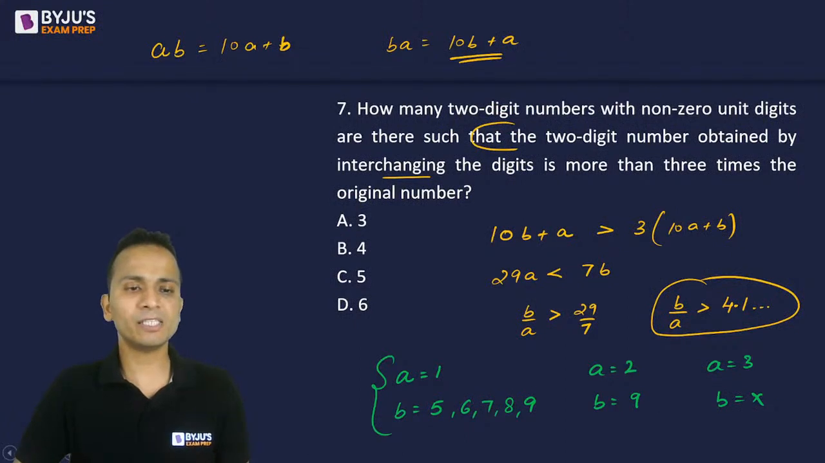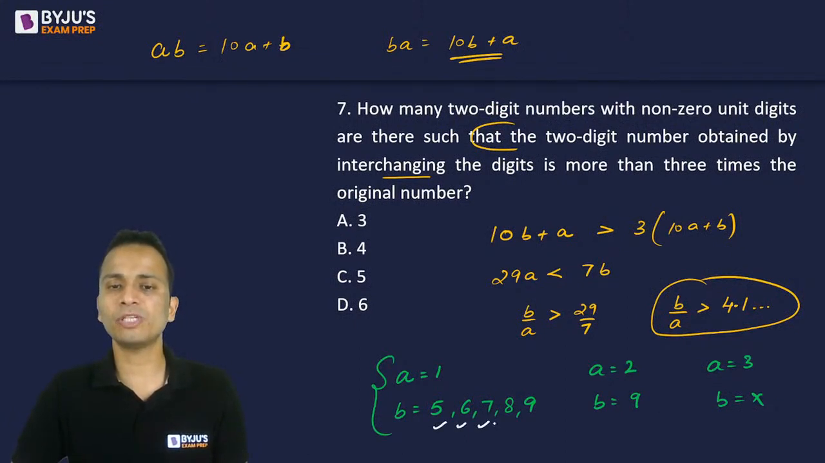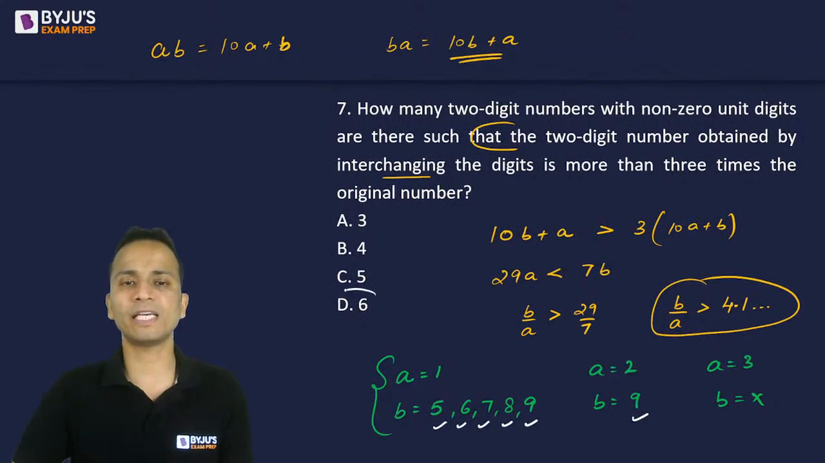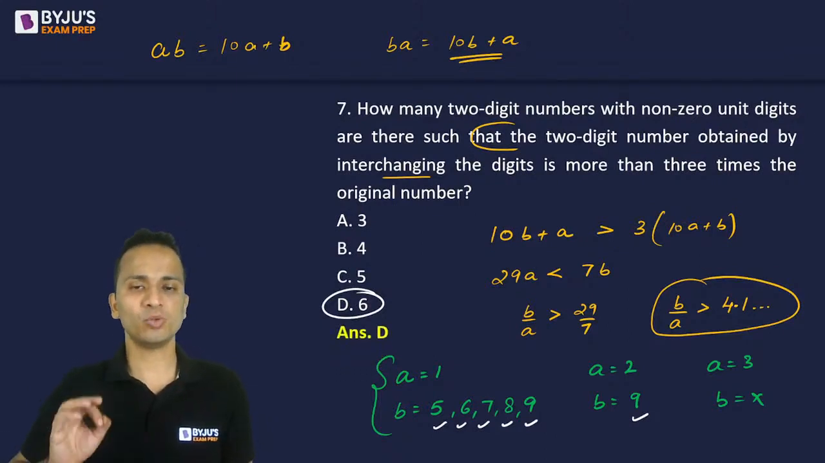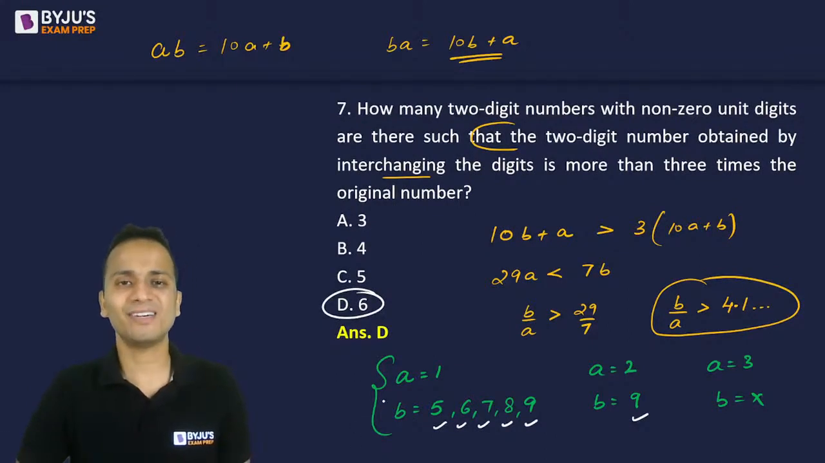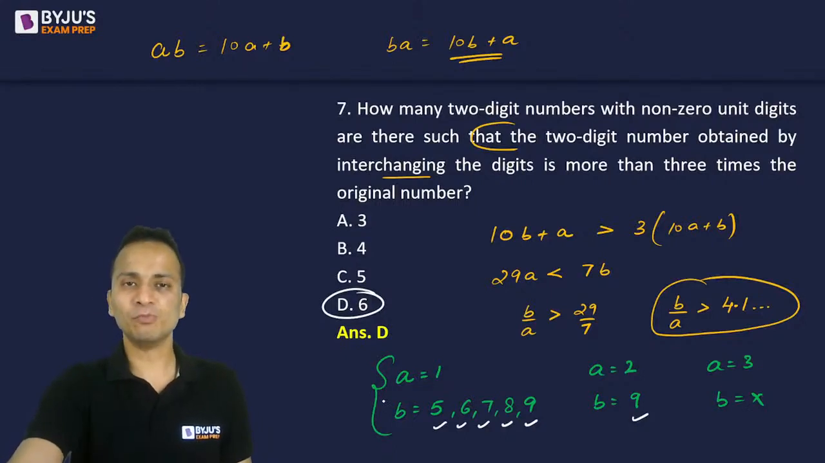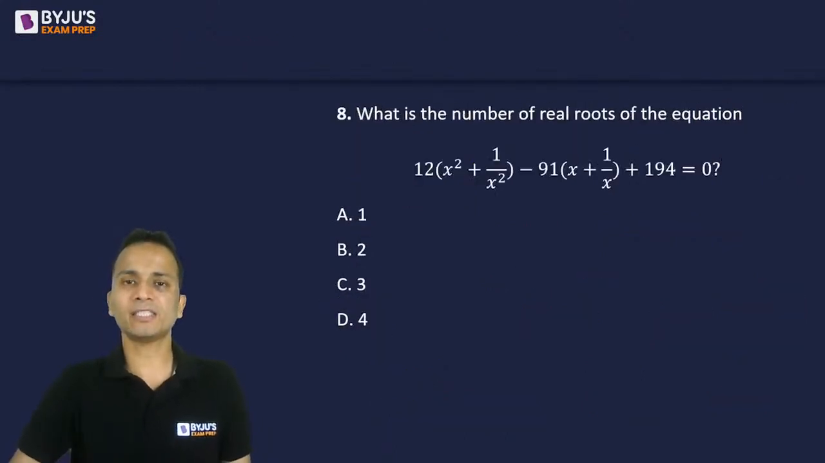Okay, so how many cases do we have in this? We have 1, 2, 3, 4, 5 and 6. So there are a total of 6 two-digit numbers. So the correct answer, yes, it is option D. Okay, let's move on to the next question, question number 8.